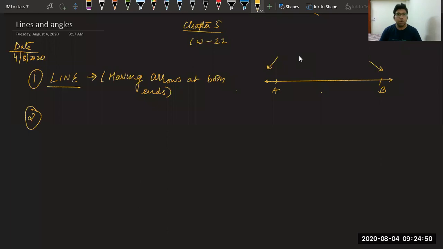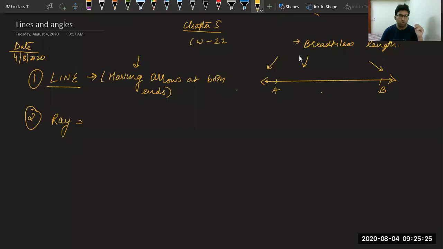Now, a line is actually a breadthless length. So you can just remember this thing. It is having arrows at both the ends like this. This arrow means it can be extended in both the sides infinitely. Okay. Then second is, yes, beta, it goes infinite in both the directions. Very good. Second is a ray.